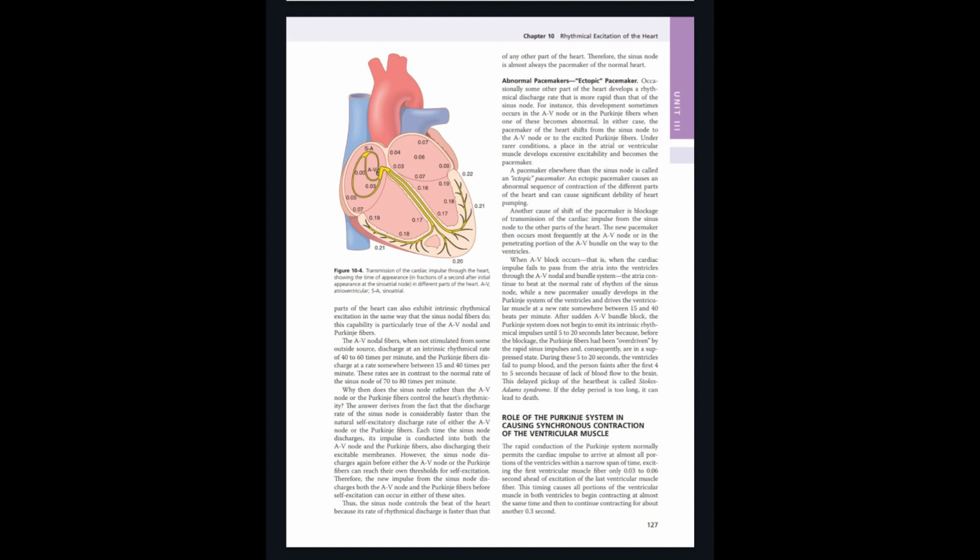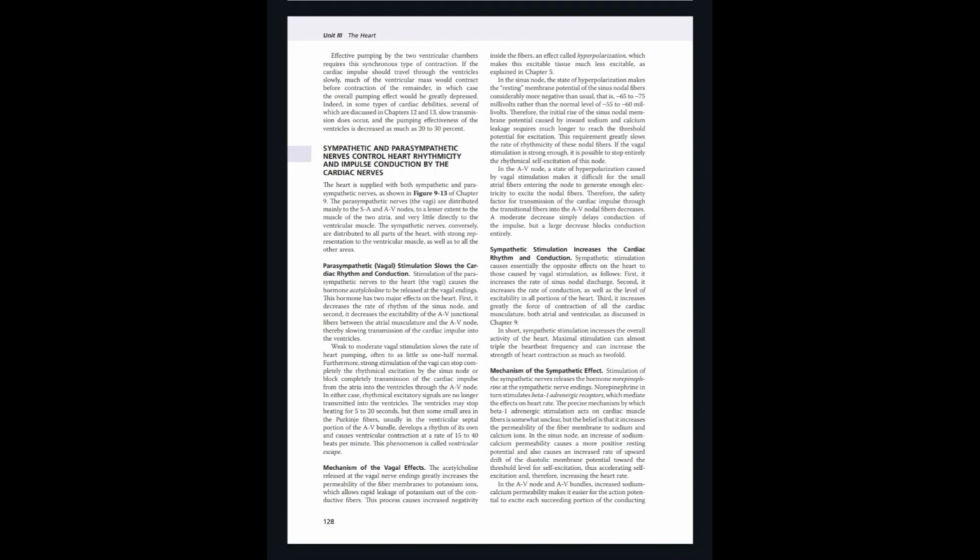An ectopic pacemaker causes an abnormal sequence of contraction of different parts of the heart and can cause significant debility of heart pumping. Parasympathetic or vagal stimulation slows the cardiac rhythm. Stimulation of the parasympathetic nerve, the vagus, causes the hormone acetylcholine to be released at the vagal endings. This hormone has two major effects. First, it decreases the rate of the sinus node rhythm, and second, it decreases the excitability of the AV junctional fibers between the atrial musculature and the AV node, slowing transmission of the cardiac impulse.